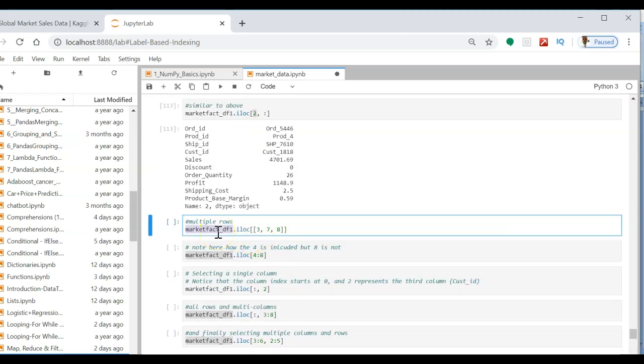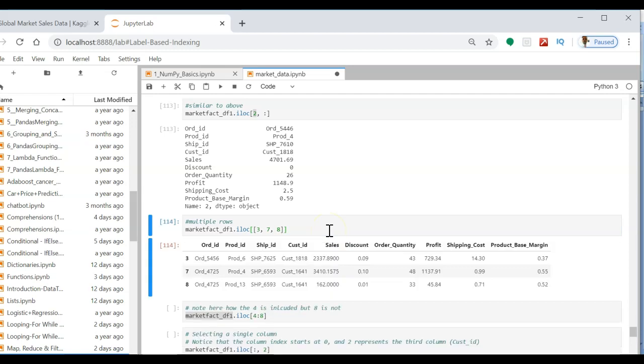For selecting multiple rows, simply you need to specify the index of the rows here, but then it should also be like a list. So third, 7 and 8 here.